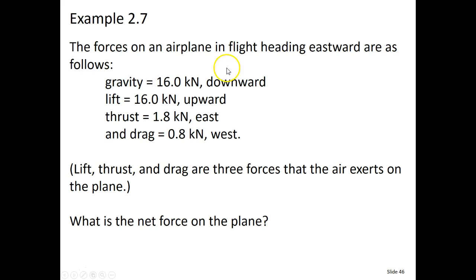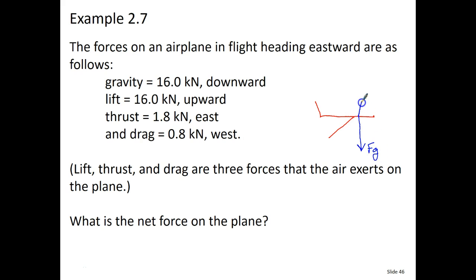The forces on an airplane in flight heading eastward are as follows. What we'll do is draw a really cheap, inexpensive airplane. There we go. And gravity is pulling it in this direction. Let's actually switch colors here. We know gravity is pulling it straight down towards the Earth. That's the force due to gravity.